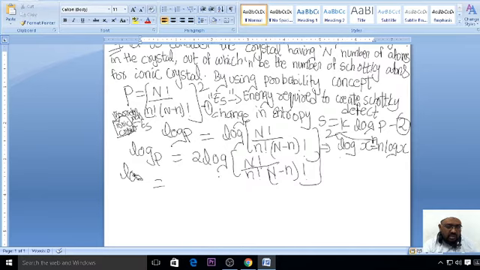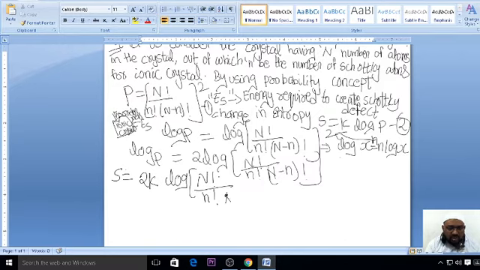So here, I will just change this log P. You got this, so we'll write it as S. S is equal to 2k, see here, I have written 2k, log of capital N factorial by small n factorial into capital N minus n factorial.